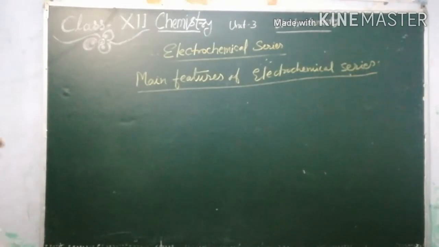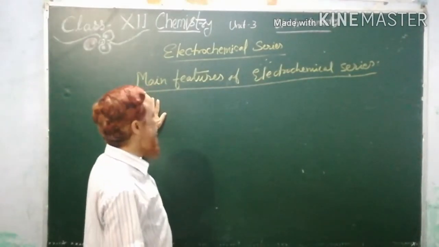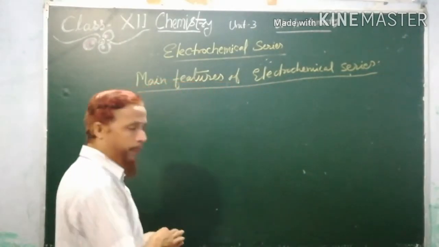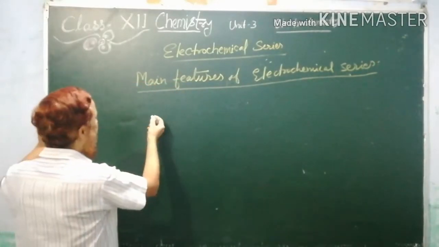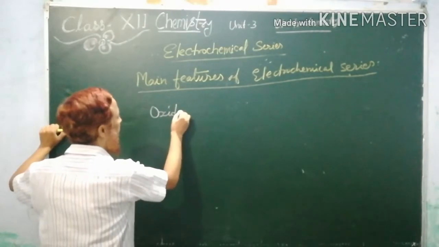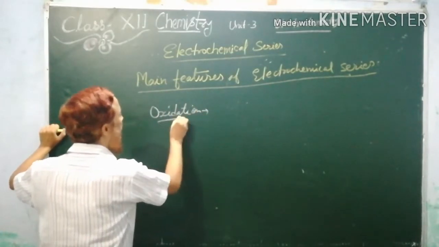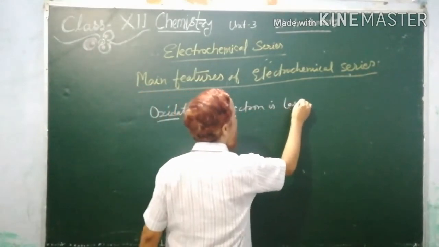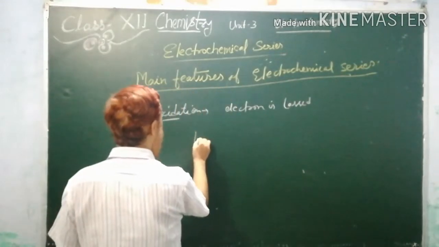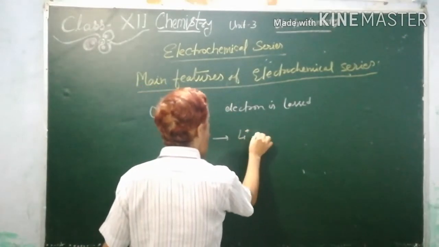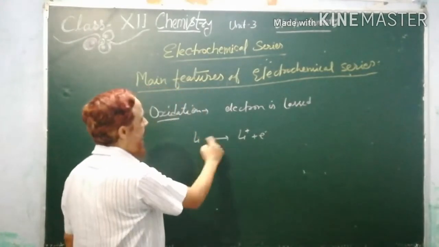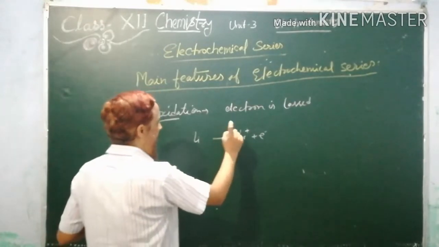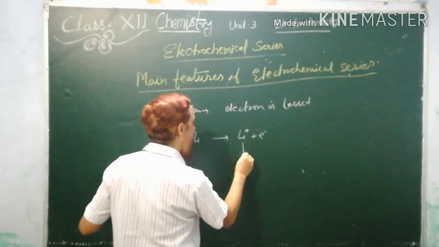So hello students, before I discuss the main features of the electrochemical series, I want to remind you of a few things. You know what oxidation is? Oxidation is a process in which electron is lost. Now see, when lithium changes into lithium ion, this process is called oxidation. Clear? It means lithium plus is called the oxidized product.